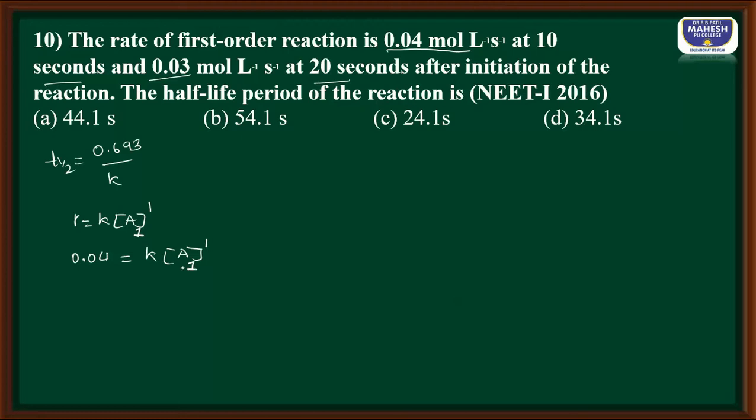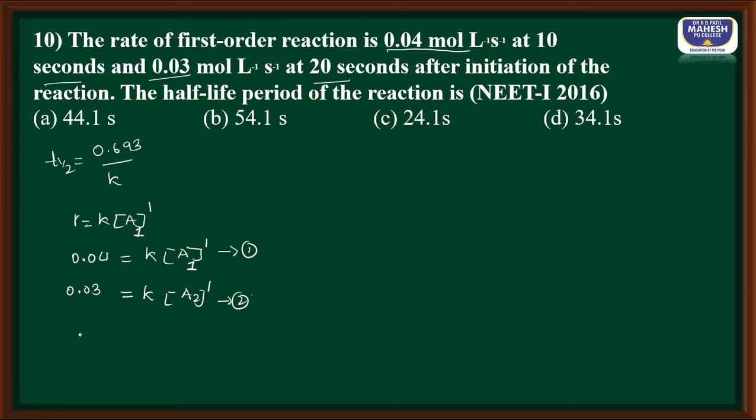Let me call this equation number 1. Similarly, I can write 0.03 is the rate at a time 20 seconds. Let the remaining concentration at that time be A2.